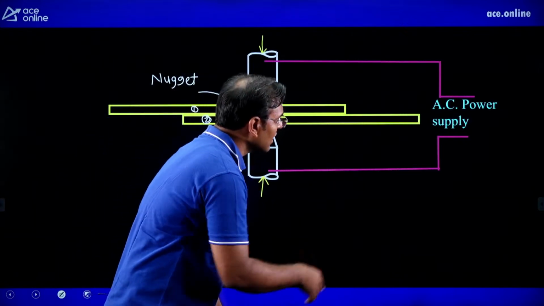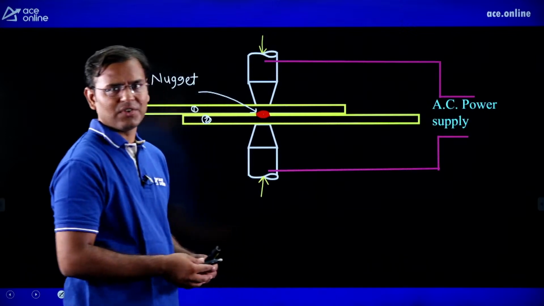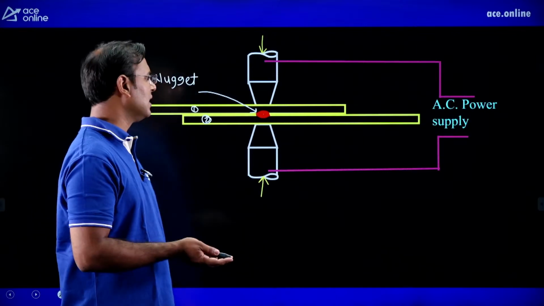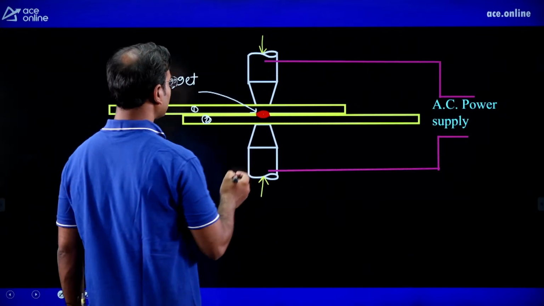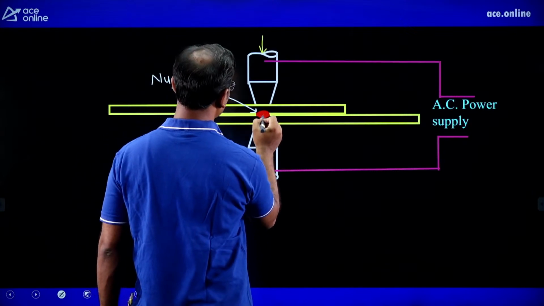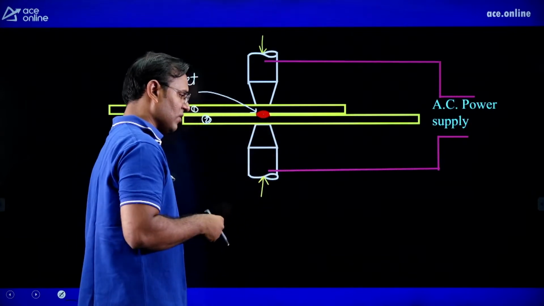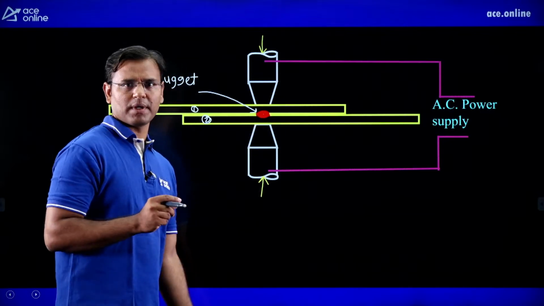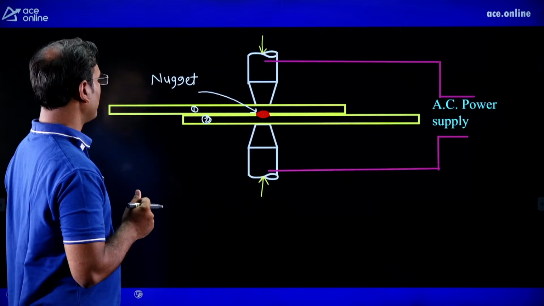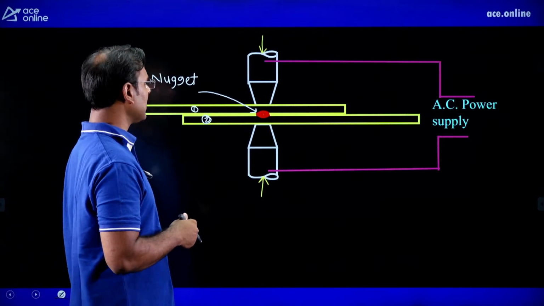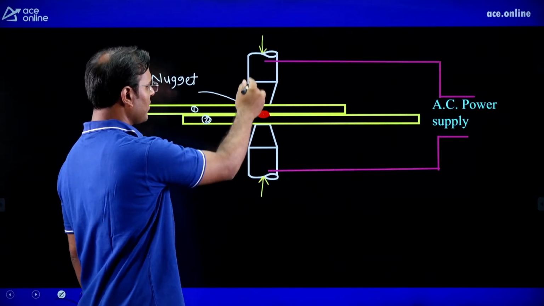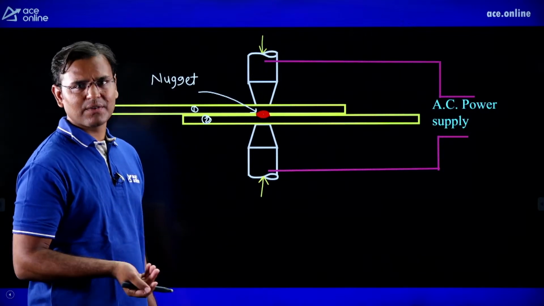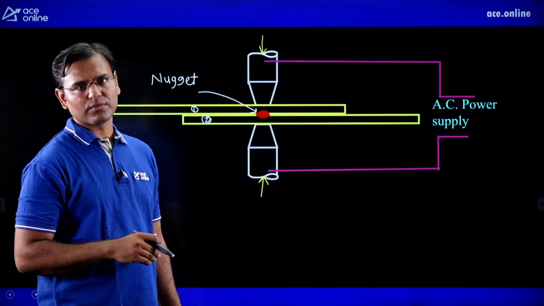Then give the AC power supply. If AC is not available, then we can go with DC also. When the power supply is given, some resistance is developed at the joint, and because of resistance heat is going to generate, and here we get a small pool of molten metal which is called a nugget. When we get the small pool of molten metal, we do not remove the force by the electrode immediately. If we remove it immediately, the joint will not form.